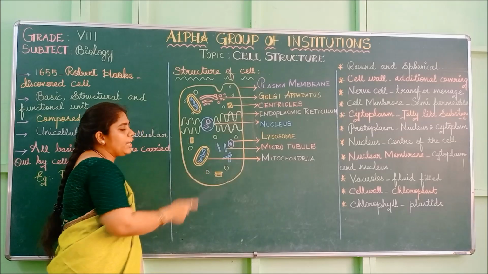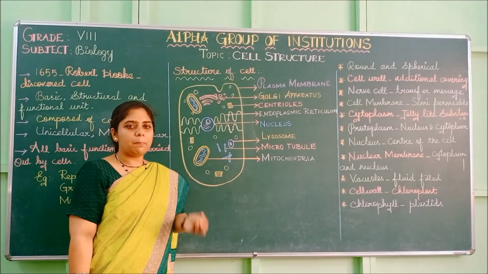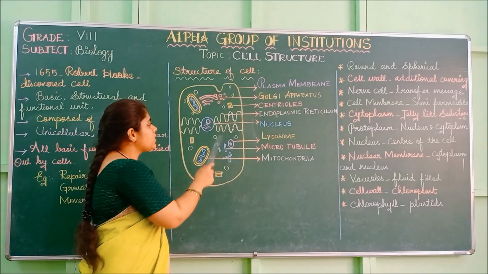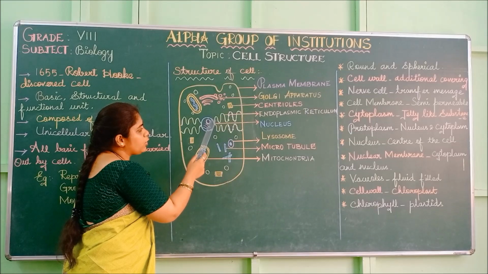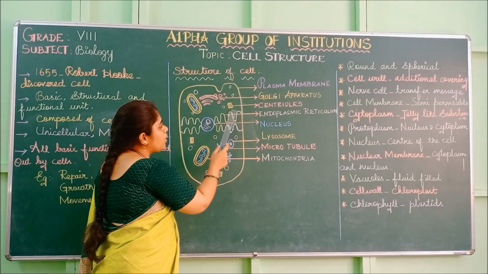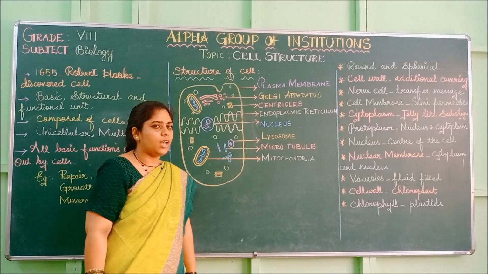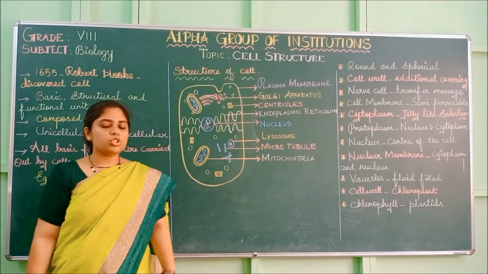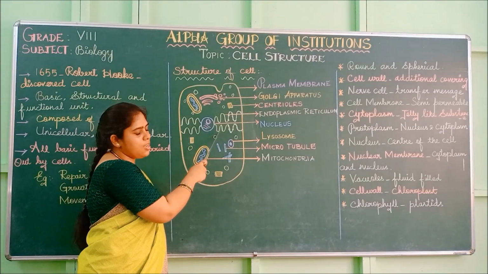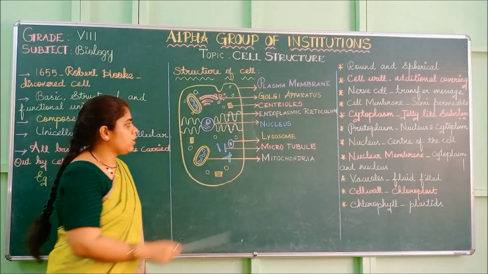So this smooth endoplasmic reticulum helps in the production of lipids, the fat materials. For producing fat, this smooth endoplasmic reticulum will help. Then moving on to this dotted area, this is the rough endoplasmic reticulum. It will help to produce proteins. Smooth is for fats, lipids, and the rough is for protein production.